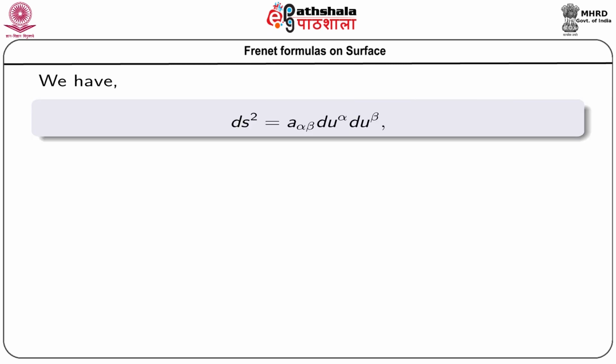Now, from the first fundamental form of a surface, we know that d s square equals a alpha beta du alpha du beta, where a alpha beta is the coefficient of the first fundamental form, and which is a covariant symmetric tensor of rank 2.